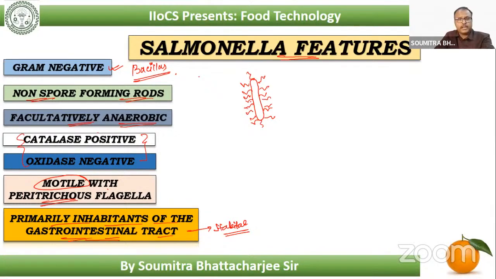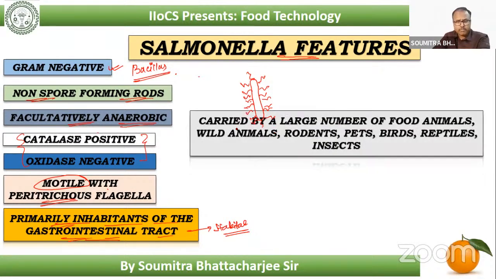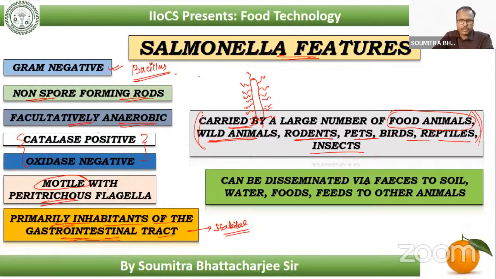Now, this is a very important thing. Salmonella is generally carried by a huge number of vectors and carriers, like food animals, wild animals, rodents, and insects, all carried on by animal vectors. Moreover, they can be easily transmitted, or transferred, via feces to the soil. Now, what is feces? Feces is the excreta product itself.